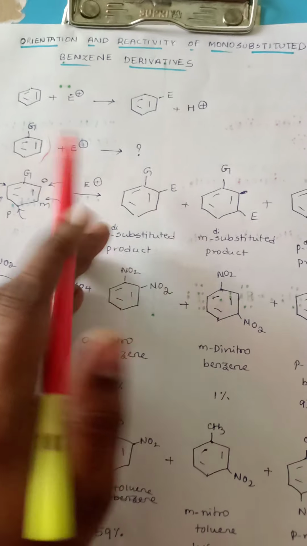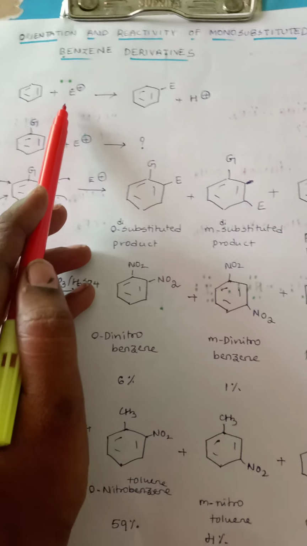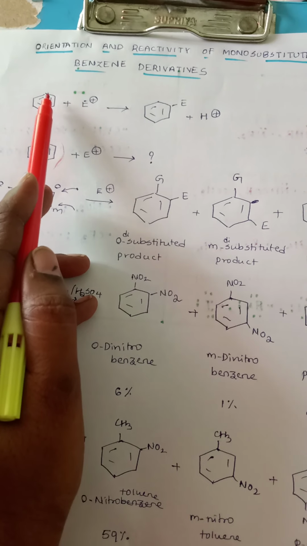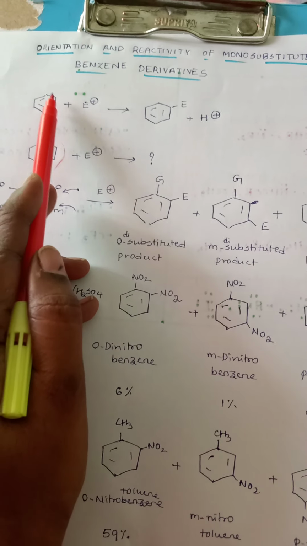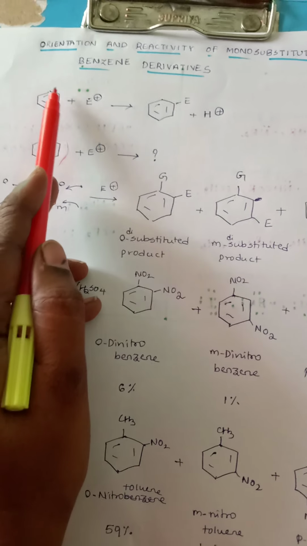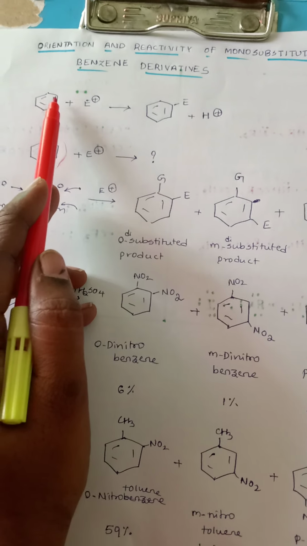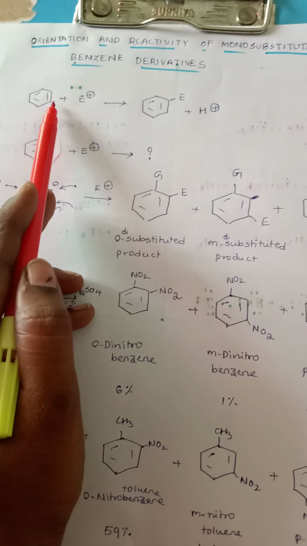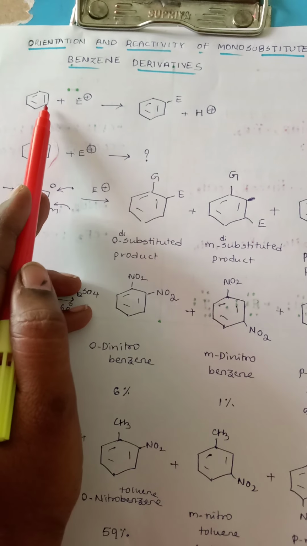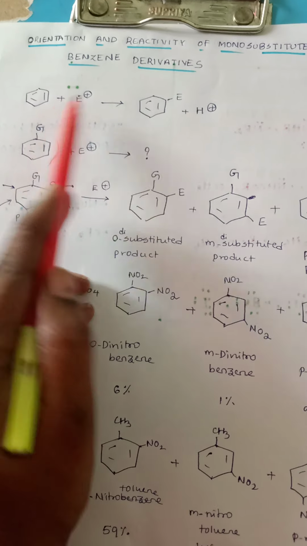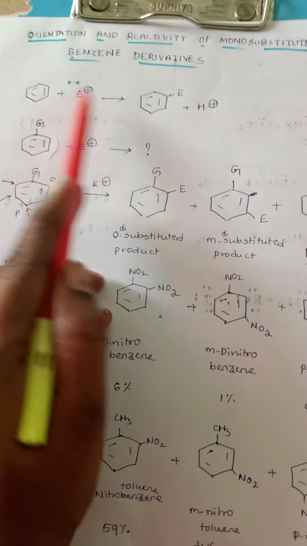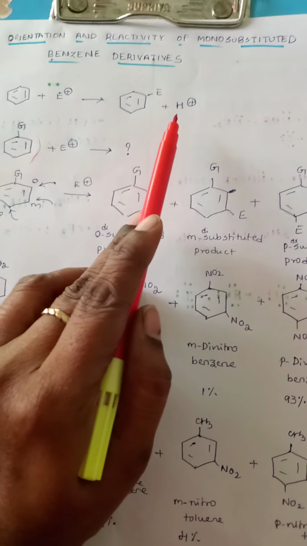Now, we know that when benzene is subjected to electrophilic substitution, one of the protons present on one of the carbons, because all carbons are equivalent, the hydrogens on these carbons are also equivalent. So benzene, out of all these six, loses one of the hydrogens in the form of a proton, and in that place an electrophile will be accommodated to give you an electrophile substituted derivative.